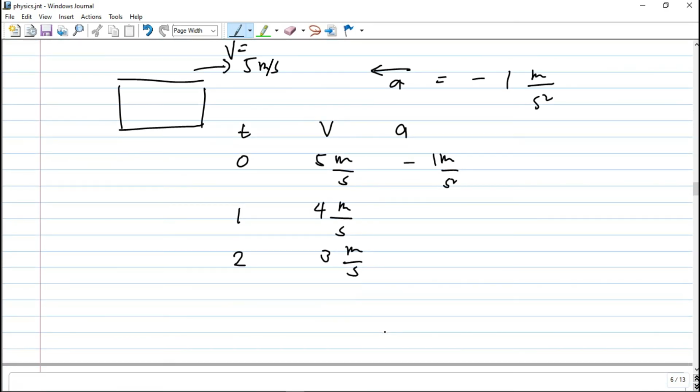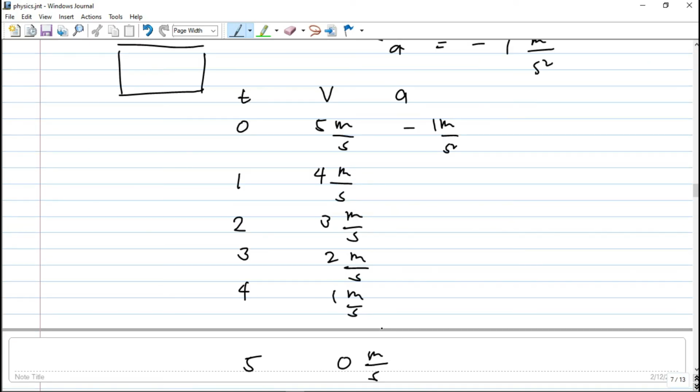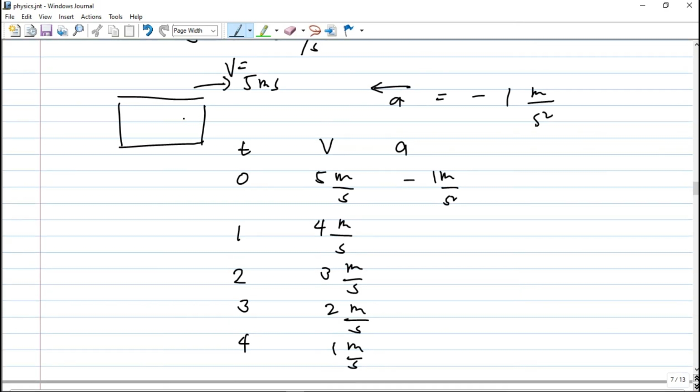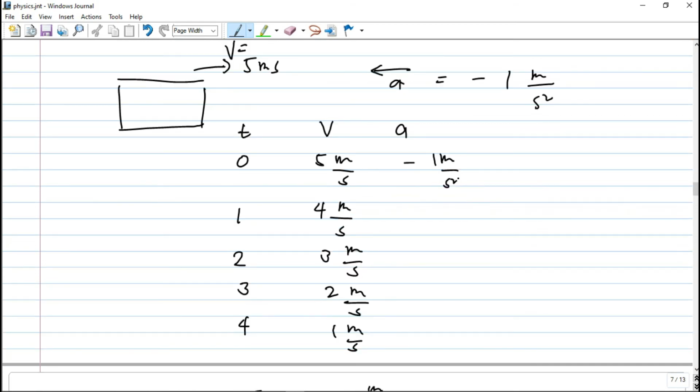Then, at 3 seconds, we have 2 meters per second. Then, at 4 seconds, we have 1 meter per second. Then, at 5 seconds, you have here 0 meters per second. So therefore, in a span of 5 seconds, this object here will come to a stop because it is decelerating. So we have negative 1 meter per second squared as our acceleration.